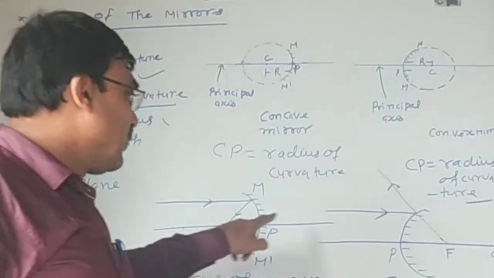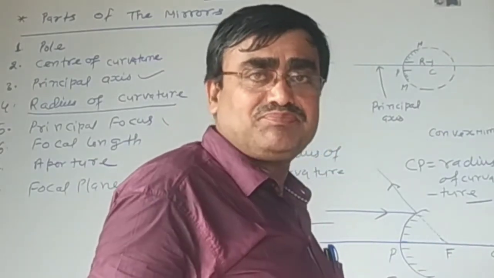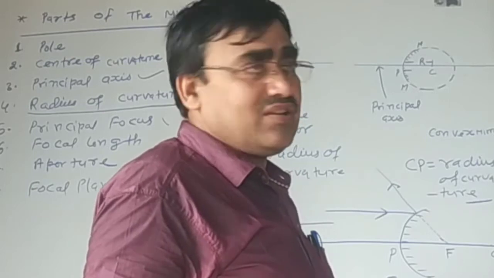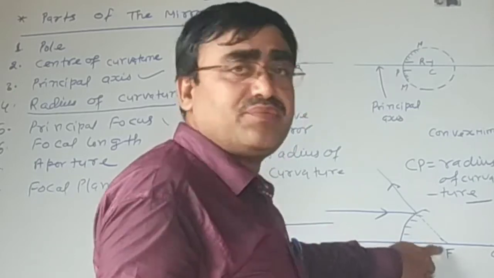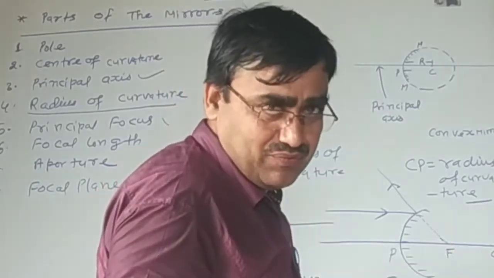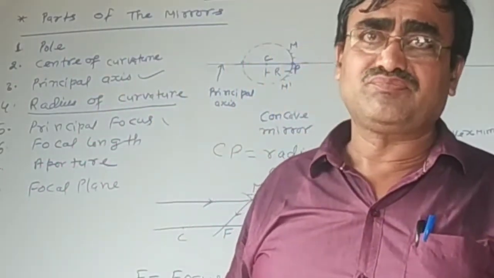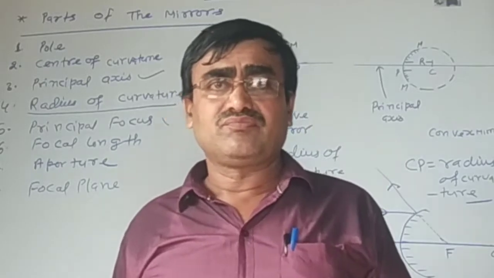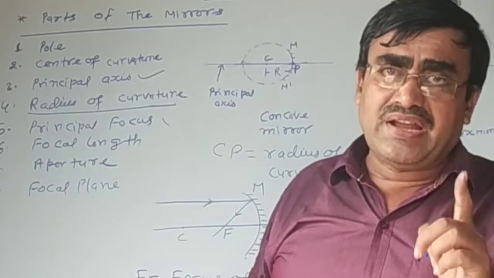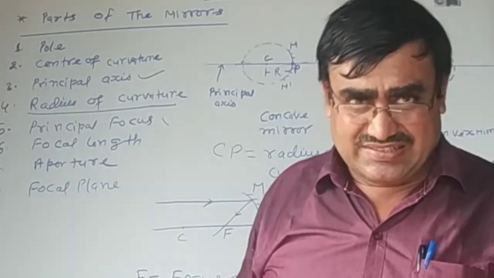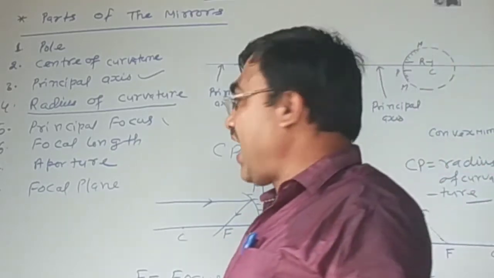This shows that focus of concave mirror is real, because real lines intersect at a fixed point on the principal axis, while focus of convex mirror is virtual, because imaginary lines meet at the fixed point of the principal axis. Principal focus is the fixed point at which reflected rays meet on the principal axis. Is it clear to all of you?